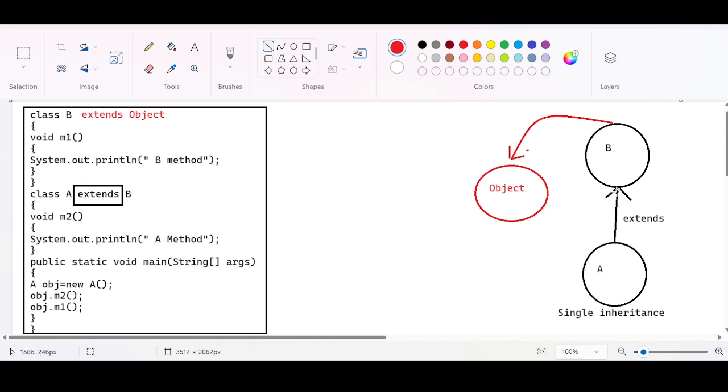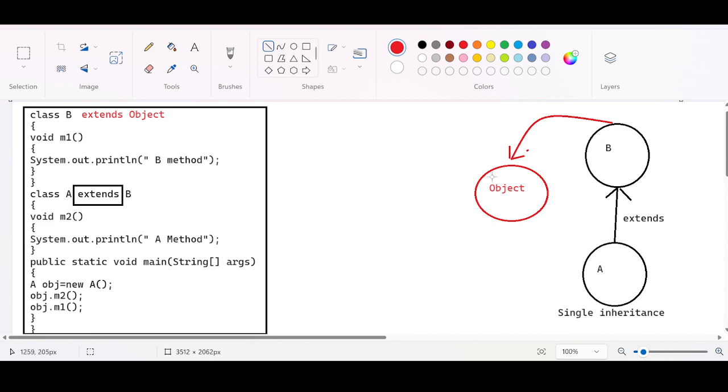So by definition, it is single inheritance, if you are not supposed to consider this Object class at any point of time. But if you want to understand the inheritance tree, this tree is getting added by the compiler. The Object class tree is getting added by the compiler. So you need to consider only the diagram that is represented in black color, only the programmer's code. According to the programmer's code, it is single inheritance.